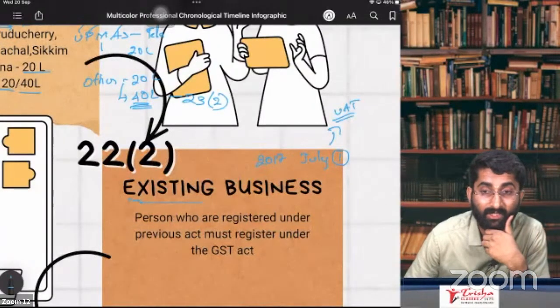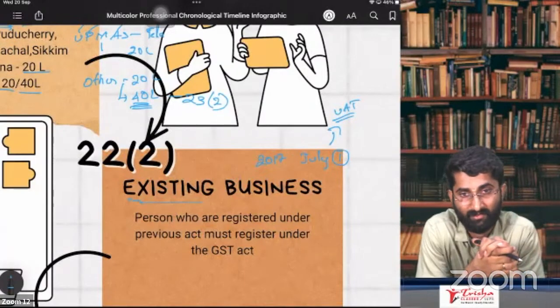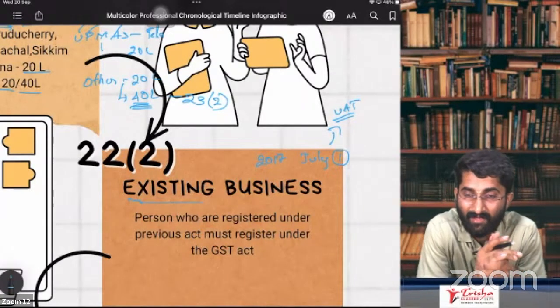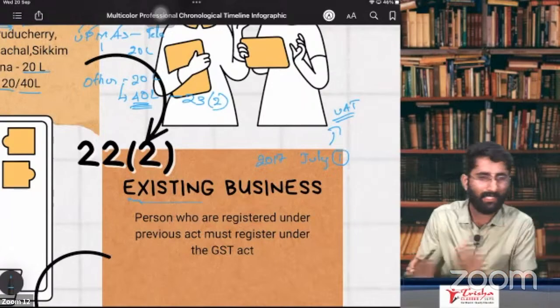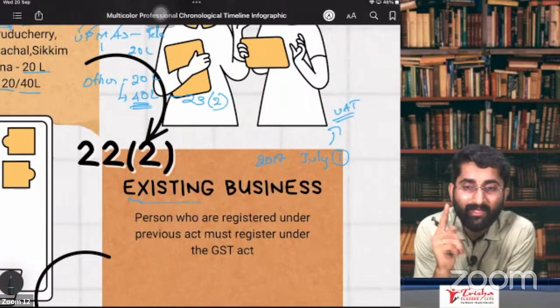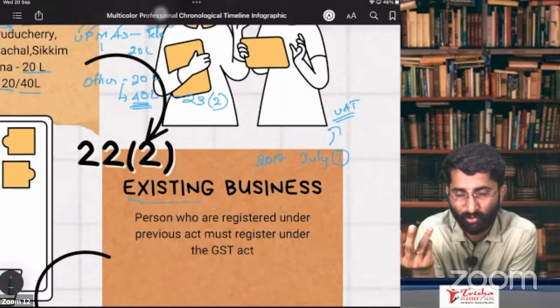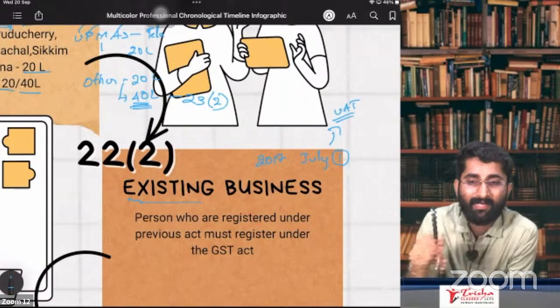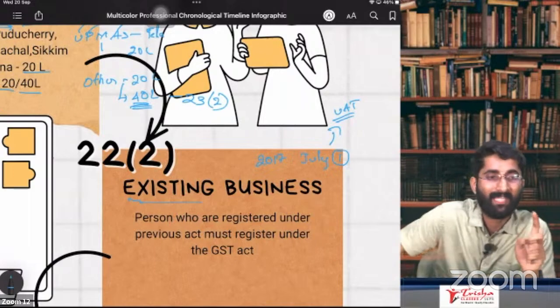Sir, if I am registered under VAT, then I have to compulsorily migrate to GST, sir. Yes, you were required to. Right now, this section is of no use, as far as my knowledge is concerned.